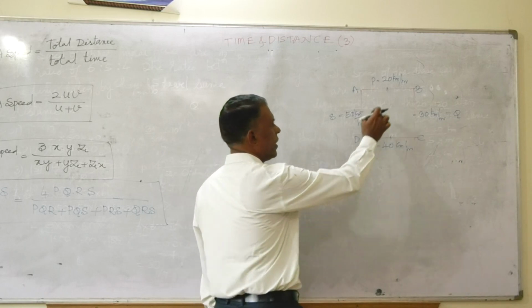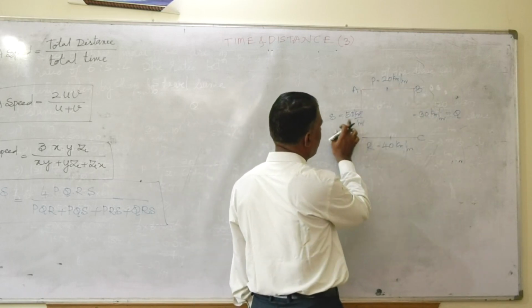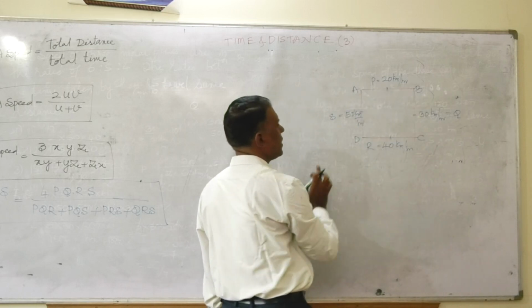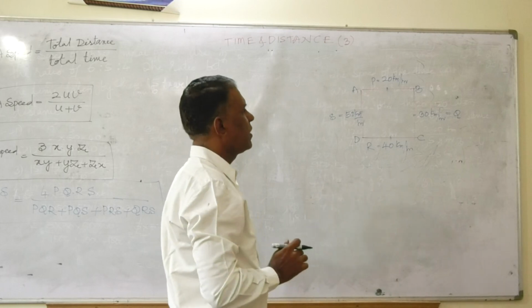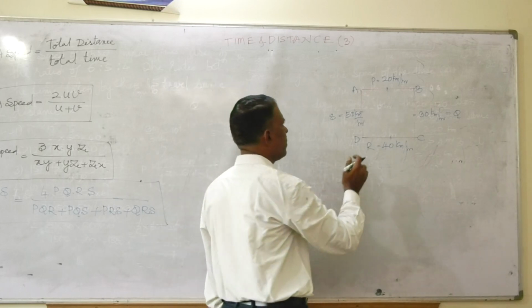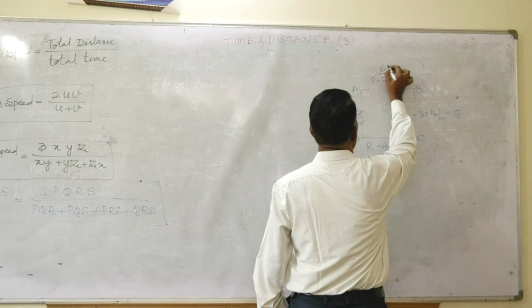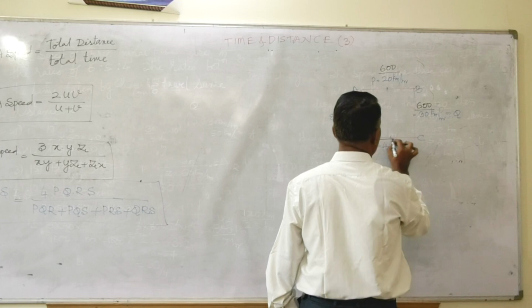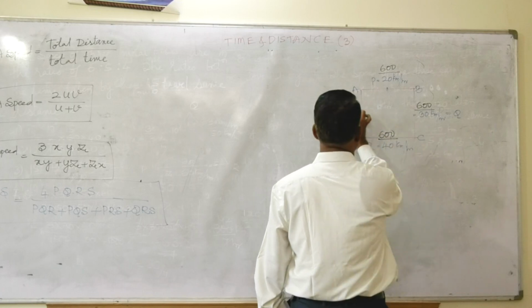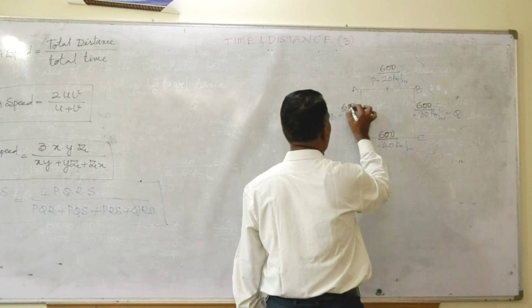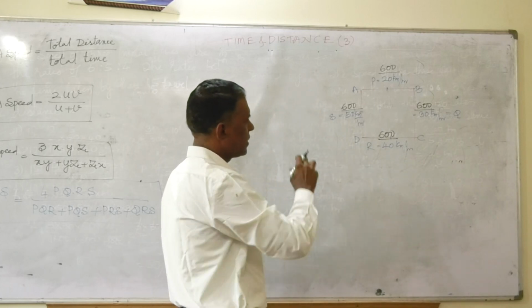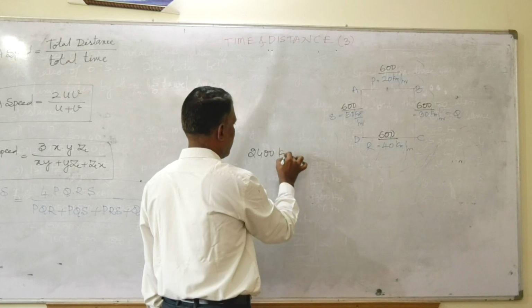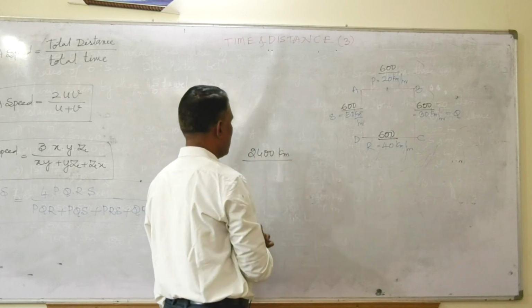LCM of 2, 3, 4, 5 is 60. You add a 0, so 600 is the LCM. I have to treat 600 as the distance for each side. Here also 600 is B to C, 600 is C to D, 600 is D to A. Total distance I will get, 6 fours are 2400 kilometers.